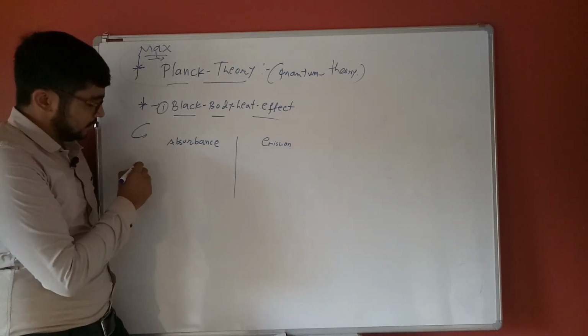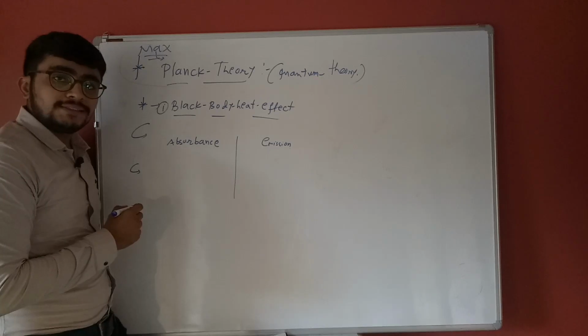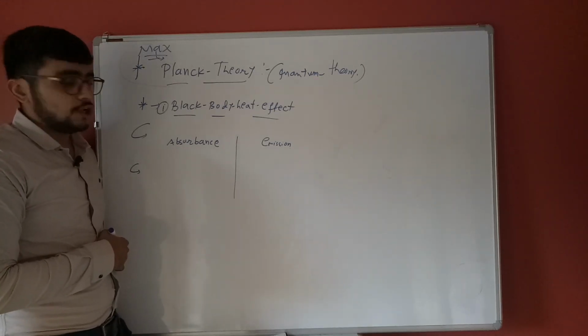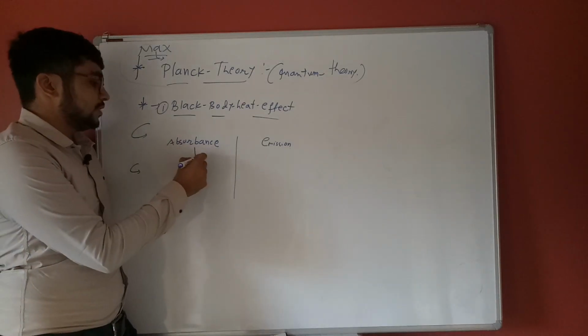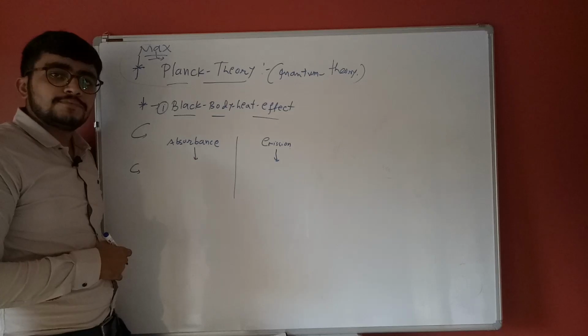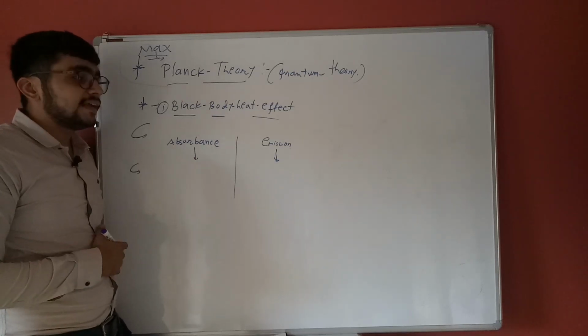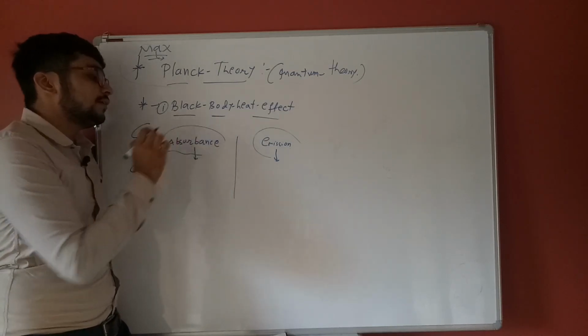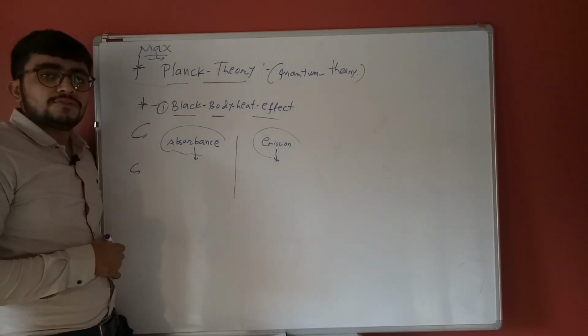So absorbance and emission are affected. Some amount of heat is absorbed and some amount of heat is released. Heat released is called emission, and heat consumed is called absorbance.